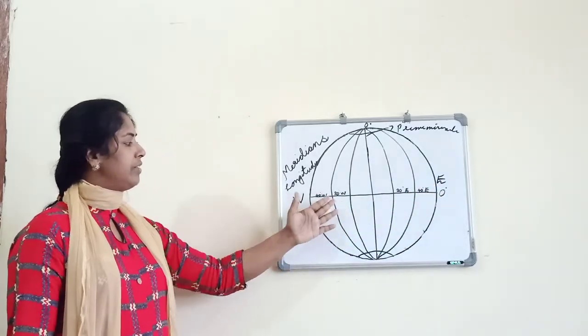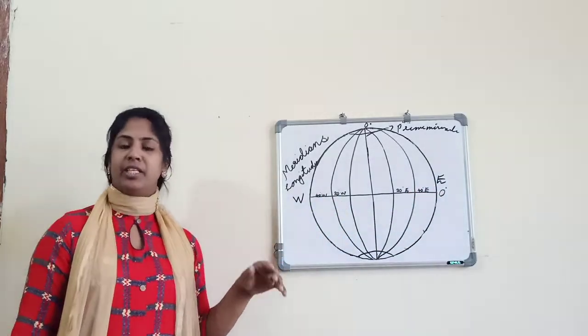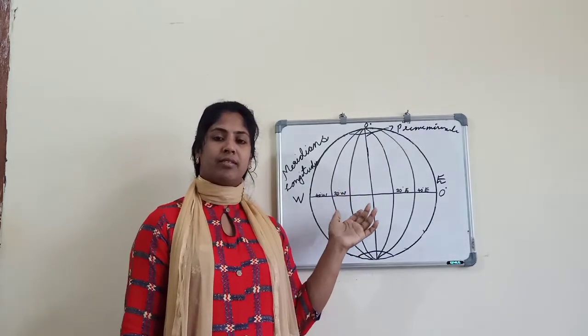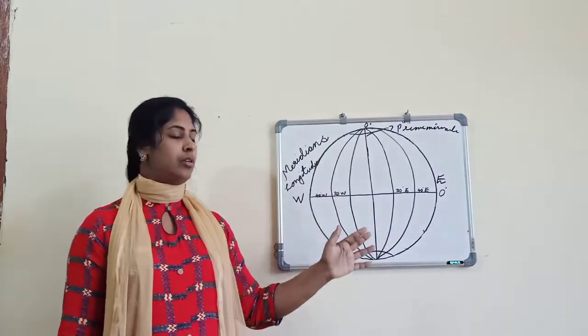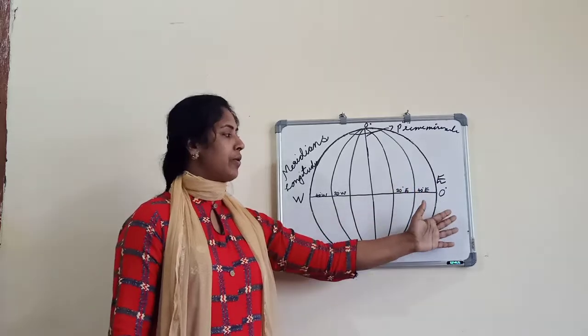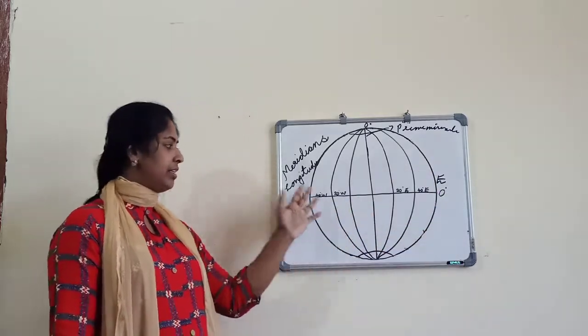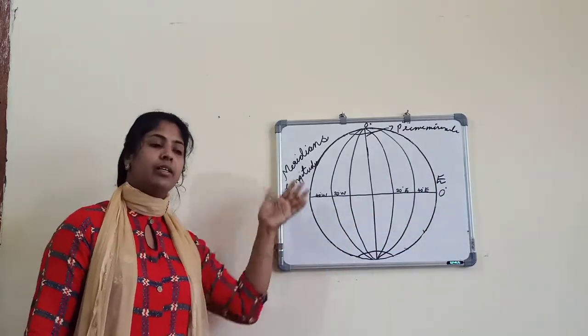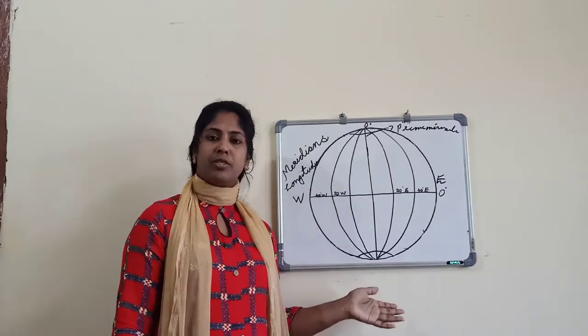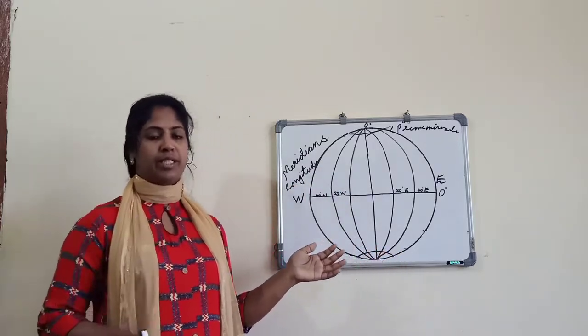And in the western hemisphere also, 180 meridians can be drawn. These are also known as meridians.